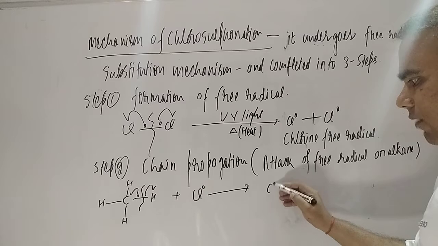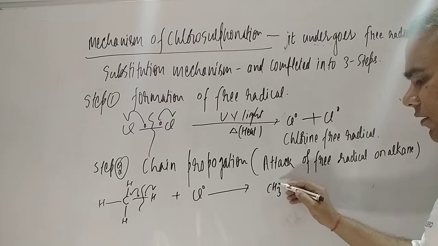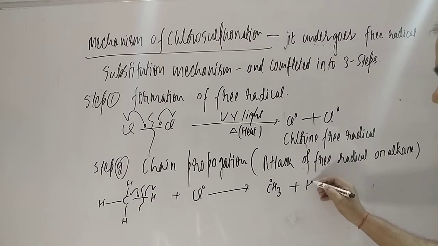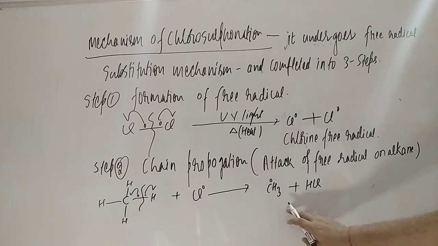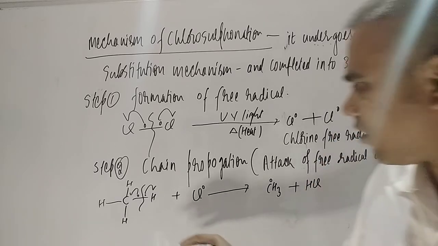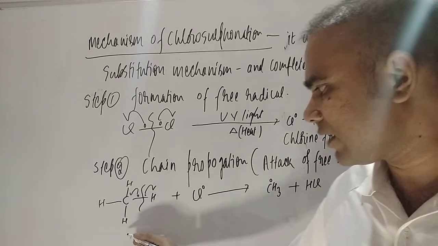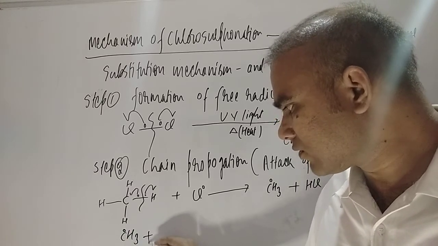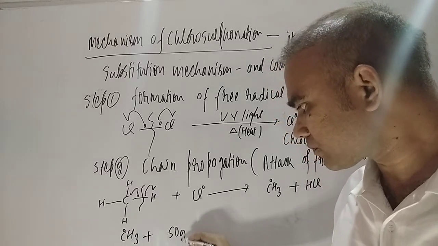Firstly it is forming CH3, the methyl free radical, and HCl is also getting formed, right, student. Now in the next step, this methyl free radical is going to attack, because we are propagating the chain. So here you see the CH3 free radical is going to attack SO2.